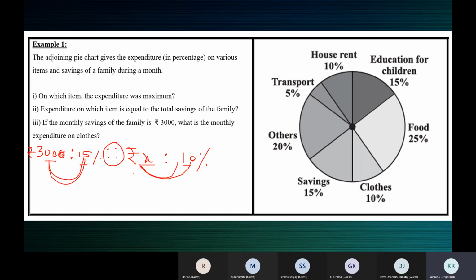Have you all come across ratio and proportion earlier? Yes, ma'am. Then we work this using the rule: product of means is equal to product of extremes. I'll show you the answer on the next slide.